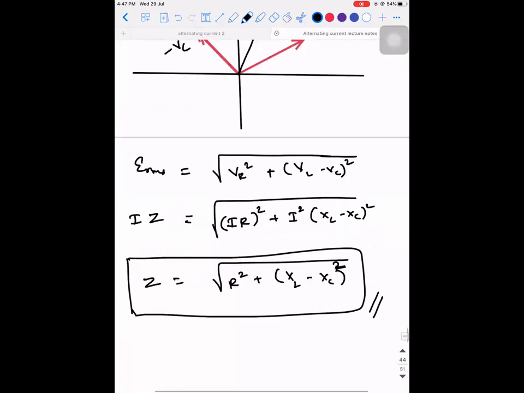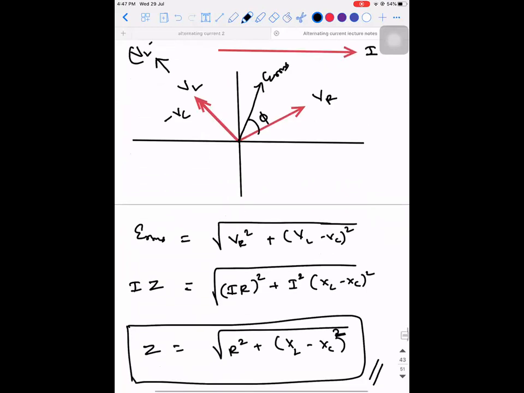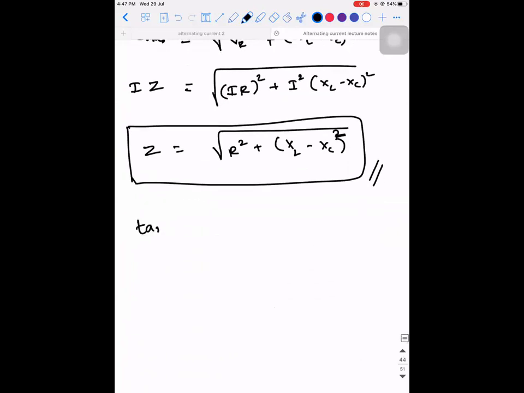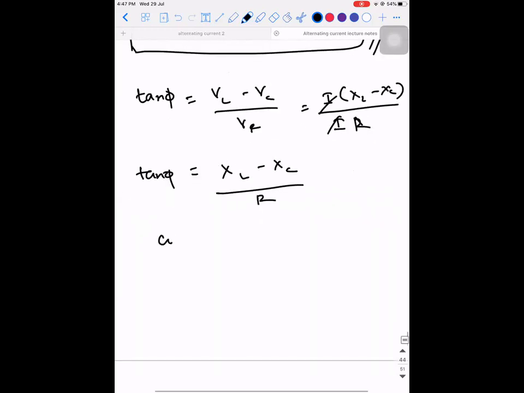Then what is tan phi? Phi is always the angle made by the resultant with the resistance. So what is tan phi? It is VL minus VC divided by VR. Tan phi is VL minus VC divided by VR, which is I into XL minus XC divided by I into R. I and I will be gone. It is XL minus XC the whole divided by R. Cos phi, the same R goes.